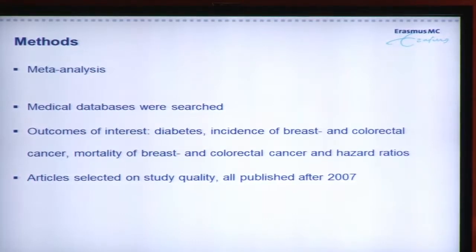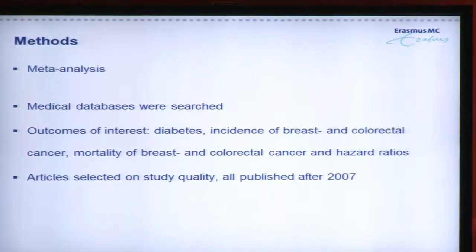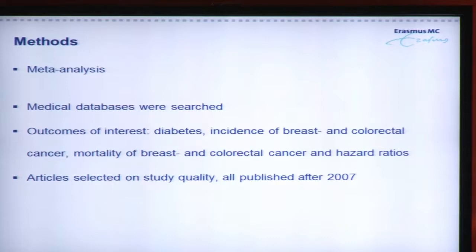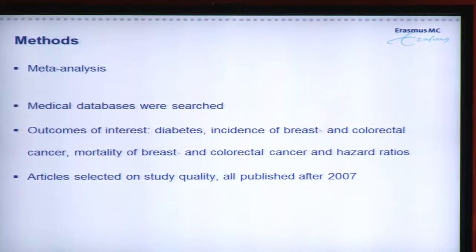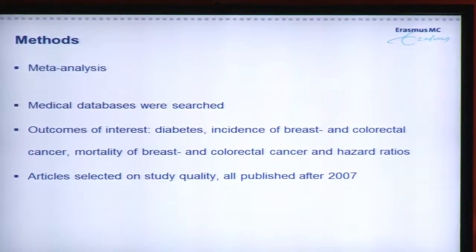So we searched medical databases to find articles, and these articles had to contain the following outcomes of interest, namely diabetes, incidence of breast and colorectal cancer, and the mortality of these cancers. And as an outcome measure, we wanted hazard ratios, and this is a certain type of risk ratio. We selected the articles on study quality, and we wanted them to be published after 2007, so we were sure we had the most recent articles which were of highest quality.